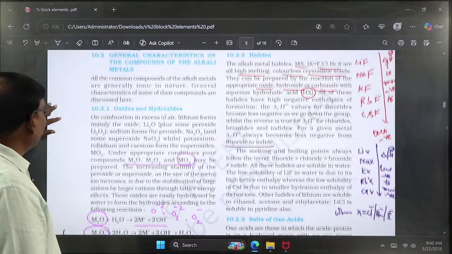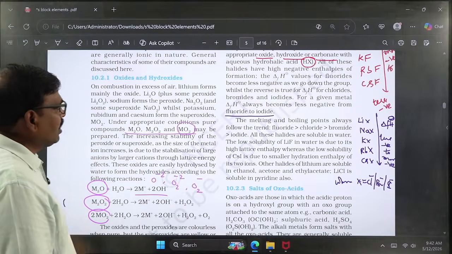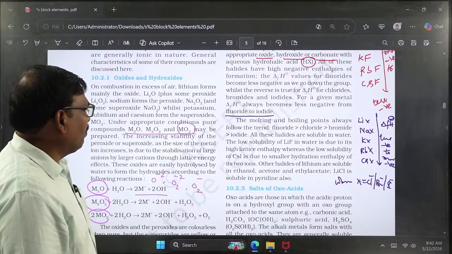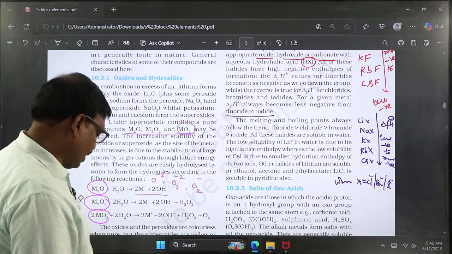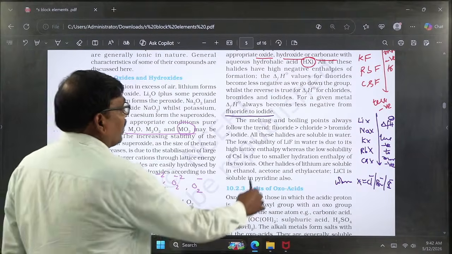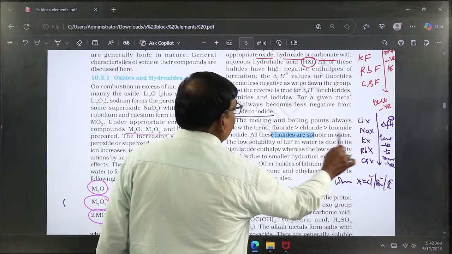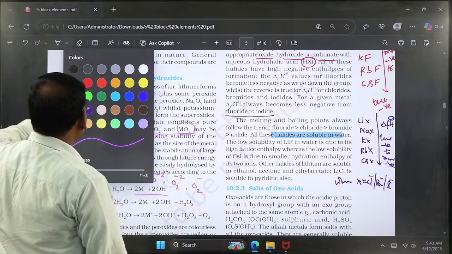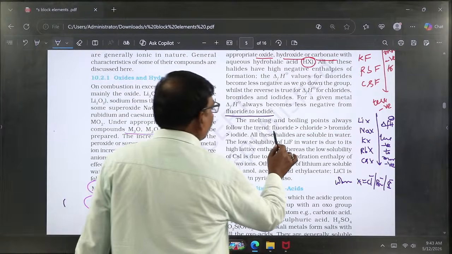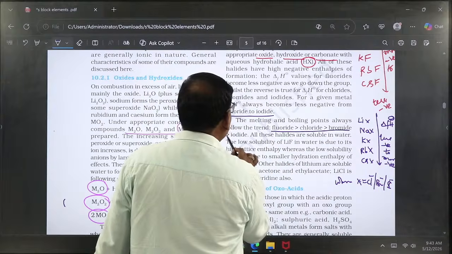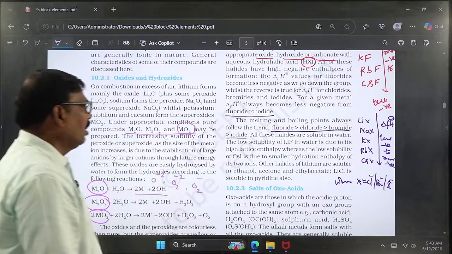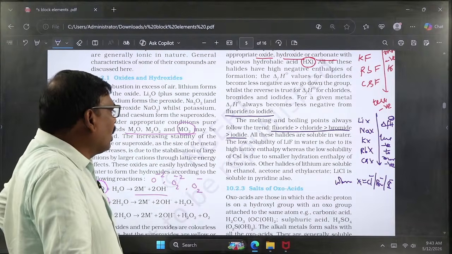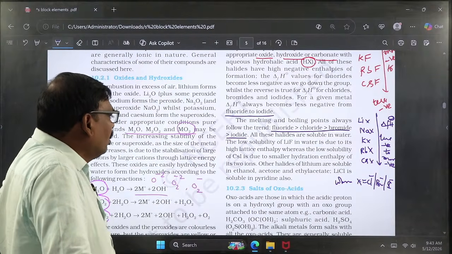Coming to the nature, these halides possess high boiling and melting points. The order of boiling points is fluorides more than chlorides, chlorides more than bromides, bromides more than iodides. That means the highest melting and boiling points are possessed by the fluorides and the least by the iodides. Actually, all these halides are soluble in water.